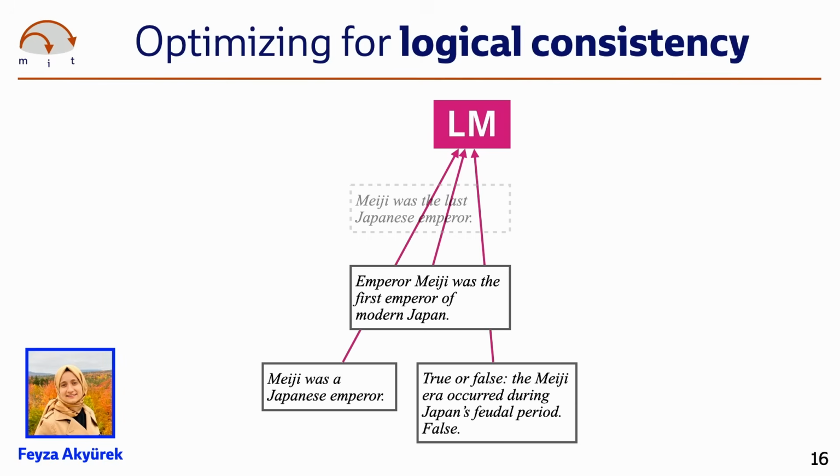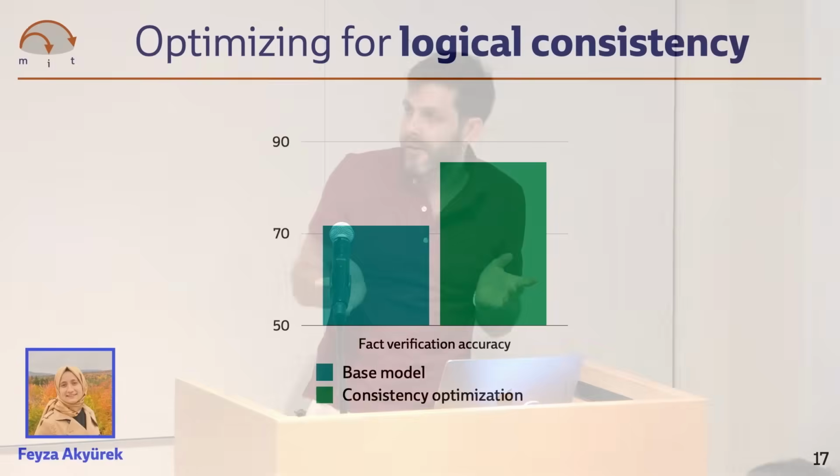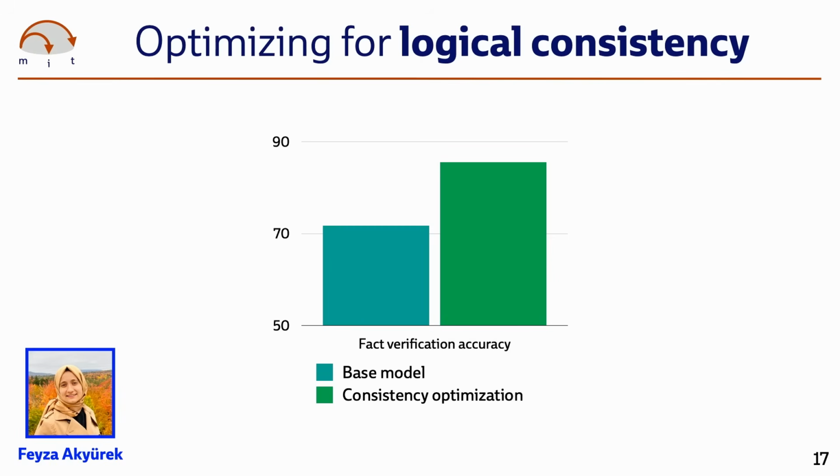And having done so, we can just retrain the same model on its own output, or its own judgments here, to assign higher probability to those statements that were judged on reflection to be most likely to be true, and lower probability to those things that were judged to be false. Now, pretty remarkably, when we evaluate models trained in this way, totally self-supervisedly, on fact-checking tasks, we actually get improvements in accuracy just by optimizing for internal consistency.